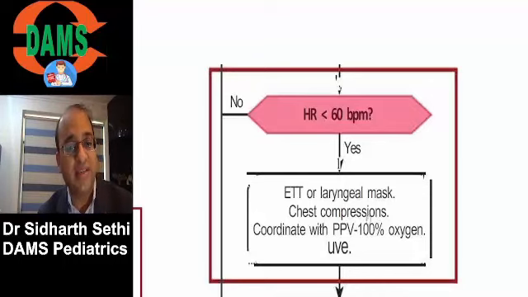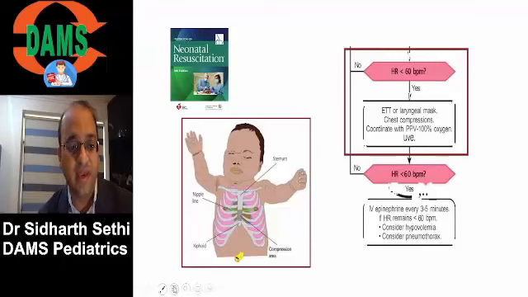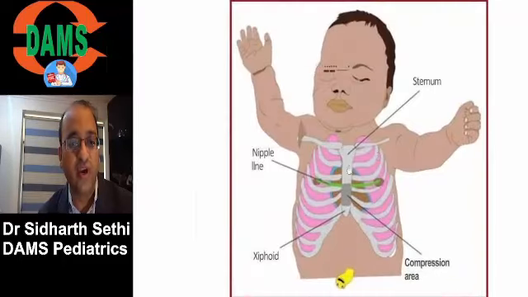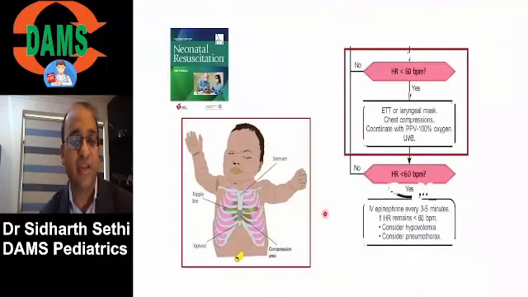So when we start chest compressions, you intubate. And now is the point to add 100% oxygen. You also at this point of time attach an umbilical venous catheter. Now you should know, where do we do chest compressions? Midway between the internipple line and the xiphoid process. Midway is the compression area.